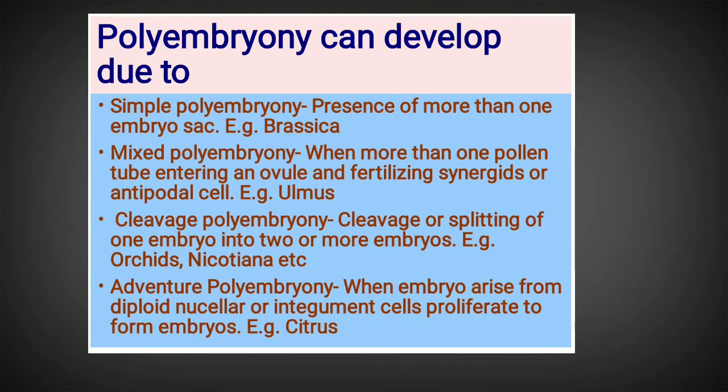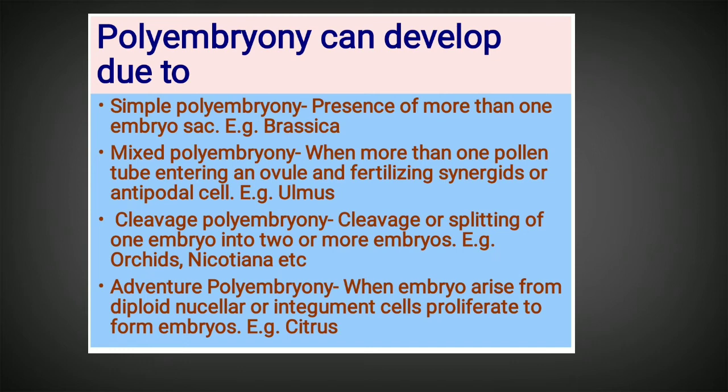And last comes adventive polyembryony. In adventive polyembryony, embryos arise when diploid nucellar or integumental cells proliferate to form embryos.